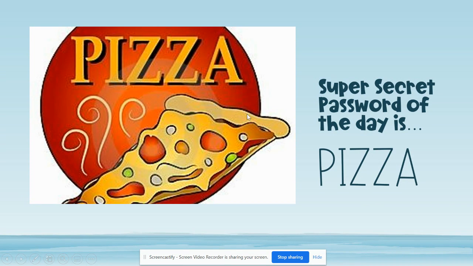This is your password of the day. You can write it in all capitals, all lowercase. It is up to you, but please make sure you spell it correctly if you'd like to get points. So it is pizza. That is our password.